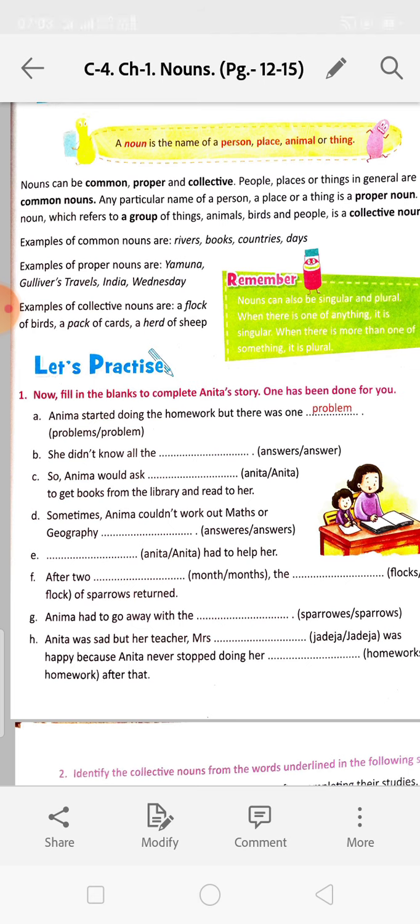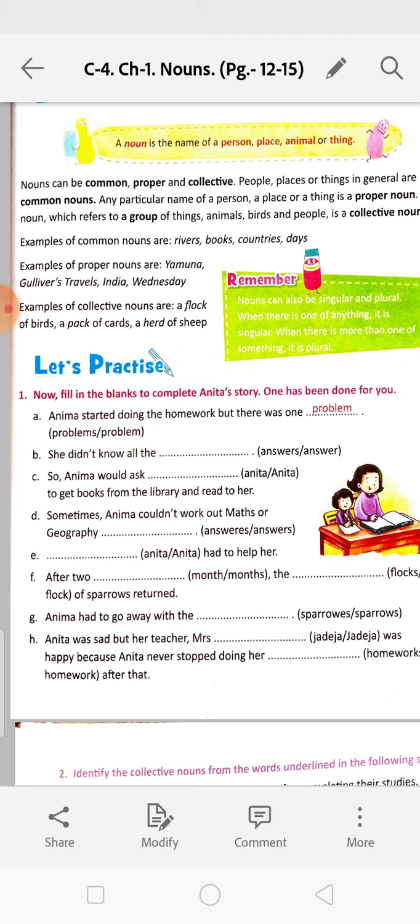Number D. Sometimes Anima couldn't work out maths or geography answers. Here the spelling is a mistake. See, ANSWERES, no, that is the wrong spelling. The correct spelling is ANSWERS, answers. So the rest of the things you will do. So page number 13 you are doing in the book.